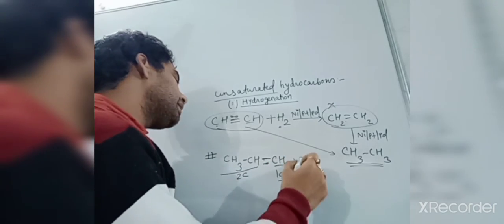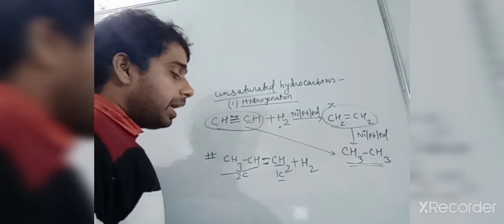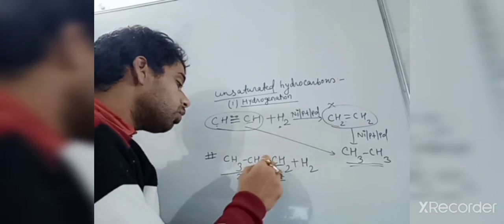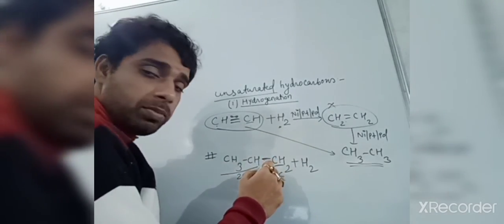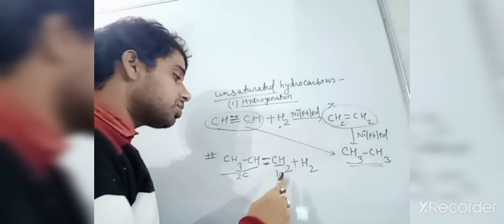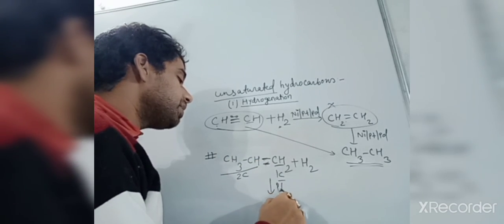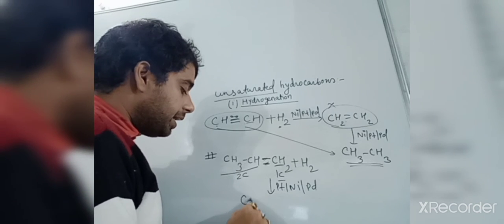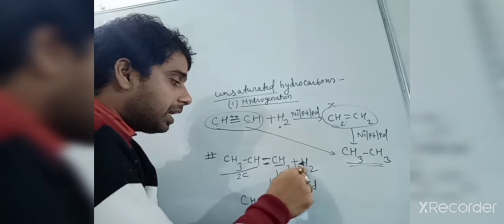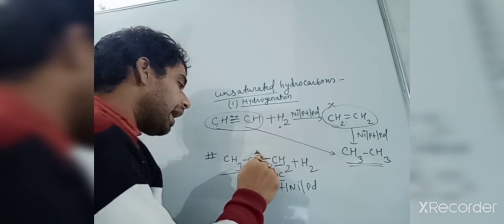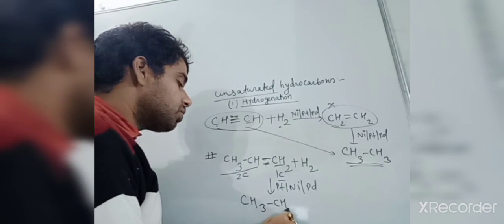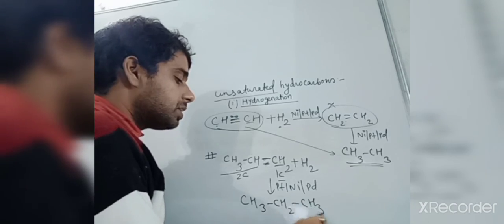So if you take this one and react it with hydrogen, this one will also form alkane, because a double bond makes it an alkene. So what will it form? Again with Pt, nickel, palladium, it will form the alkane. The hydrogen will add onto this one: CH3, CH2, single bond, CH3.